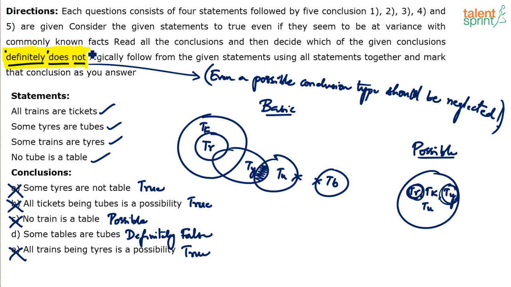See, definitely does not follow means what? It is definitely false. Simple understanding: definitely does not follow means that conclusion should be always false. The only conclusion which is always false, which is definitely false here, is conclusion number 4. So only D is your answer.